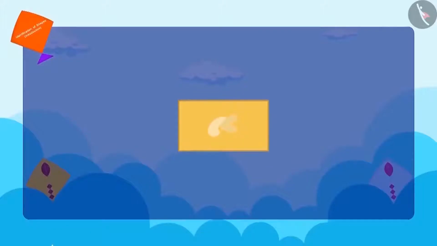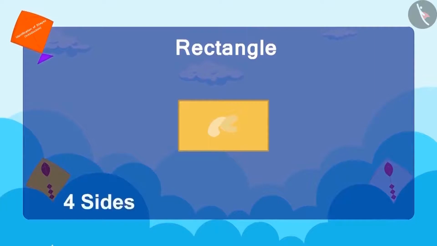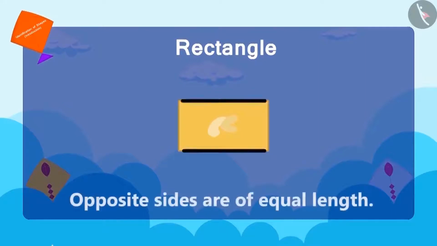Have you seen this shape before? This is a rectangle. A rectangle has 4 sides. Its opposite sides are of equal length.